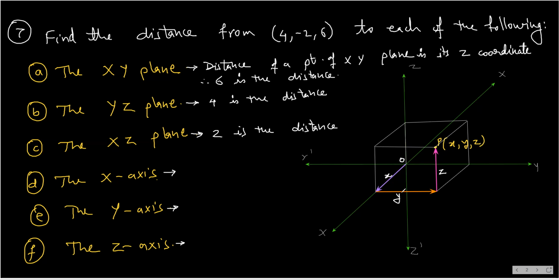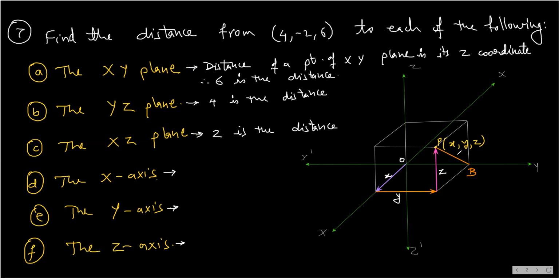I have to find the distance from the x-axis, y-axis, and z-axis. In order to make you understand this, I shall first find the distance from the y-axis. For that, I draw a perpendicular from point P on the y-axis. Let me name this perpendicular PB.